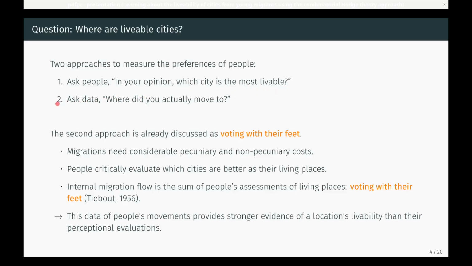So, we take a second approach. Ask data. Where did you actually move to? The second, revealed preference approach is already discussed as voting with their feet, as written here. Internal migration flow is the sum of people's assessments of living places. So in Charles Tiebout's language, they are voting with their feet. This data of people's movements provides stronger evidence of a location's livability than their perceptual evaluations.